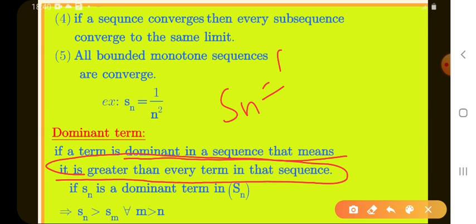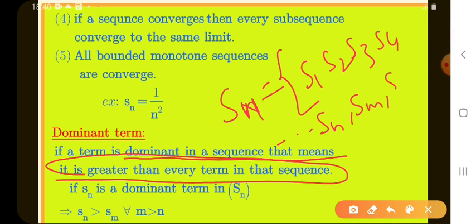Let Sn be a sequence. What are the elements here? S1, S2, S3, S4 and so on, Sn and so on, Sm and so on, something like this. If Sn is a dominant term, let Sn be a dominant term, then what do we write here? Sn greater than Sm for all m greater than n.